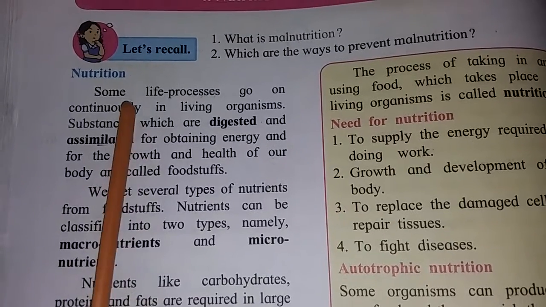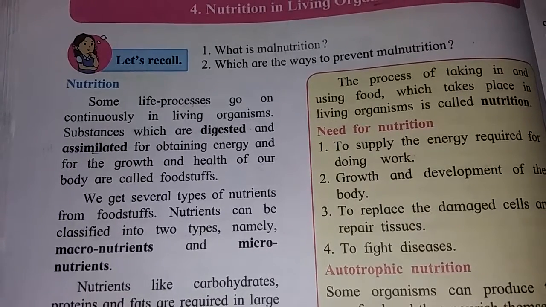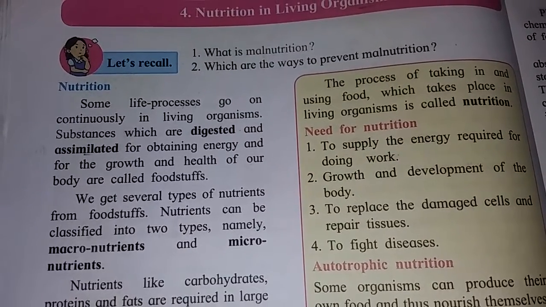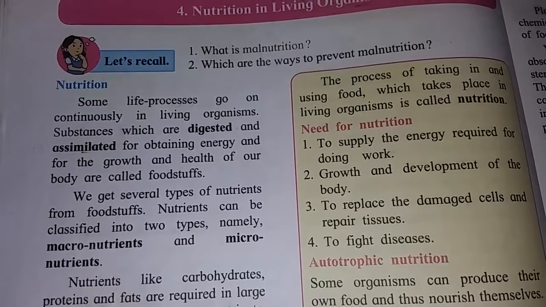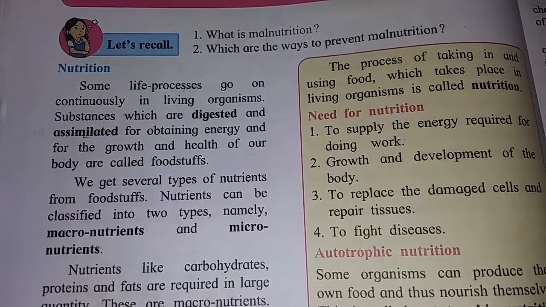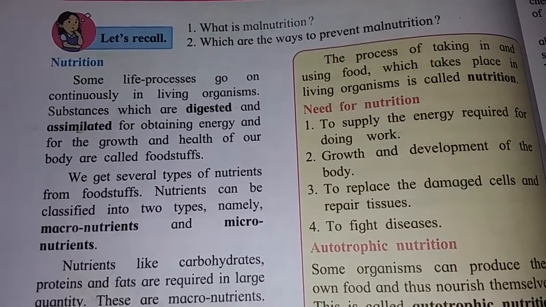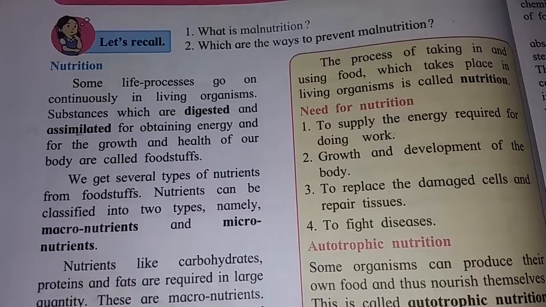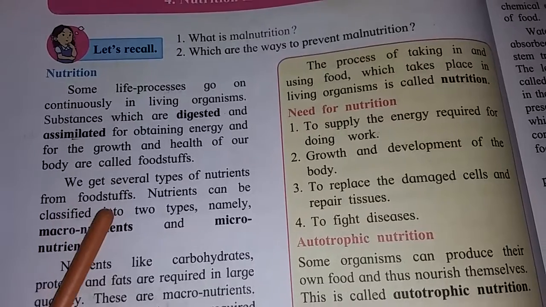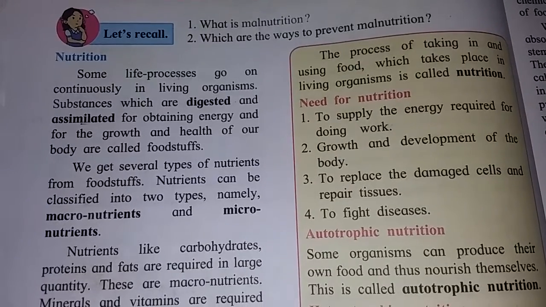Nutrition. Some life processes go on continuously in living organisms. Substances which are digested and assimilated for obtaining energy and for the growth and health of our body are called foodstuffs. Foodstuffs means we need food and nutrition for growth and development of our body. Whatever food we eat in a day is called foodstuffs. We get several types of nutrients from foodstuffs. From different foodstuffs, we get different nutrients.